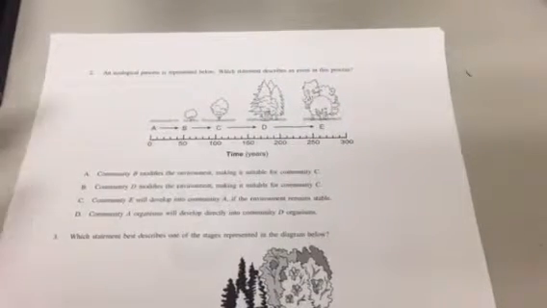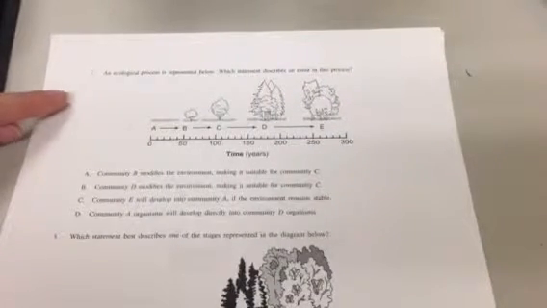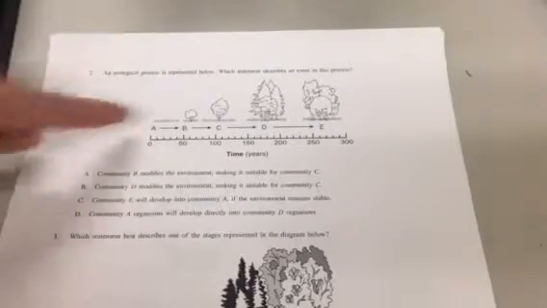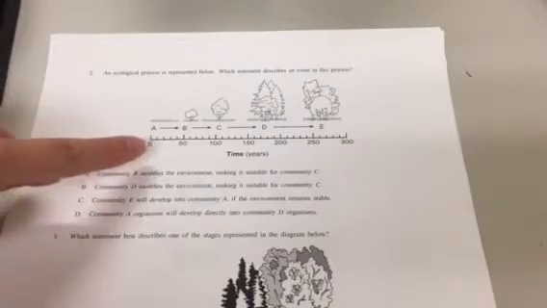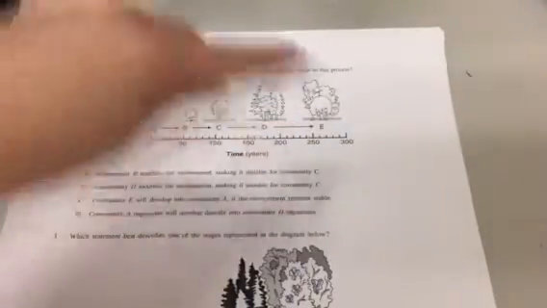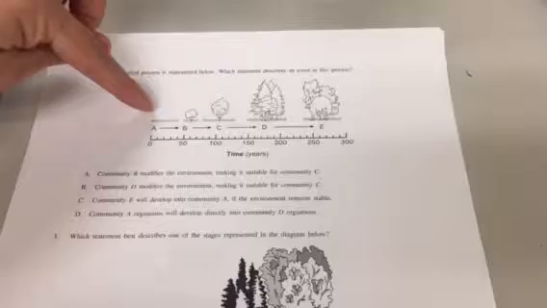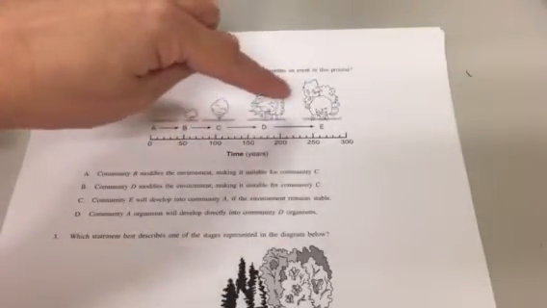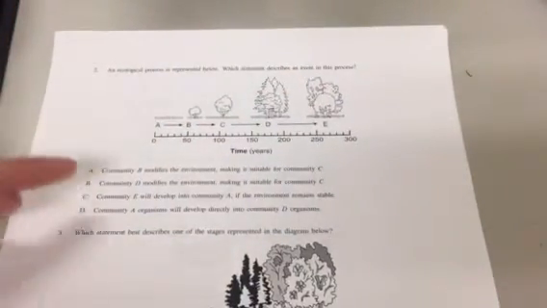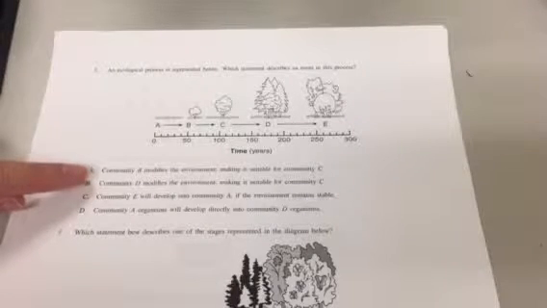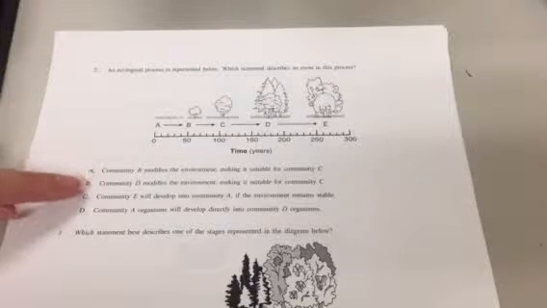Okay, number 2. Number 2 says, an ecological process is represented below. Which statement describes an event in this process? So it talks about time, as time is progressing over 300 years. You can see it starts as grass and it ends up as large trees. So A says, community B modifies the environment, making it suitable for community C. B says community D modifies the environment, making it suitable for community C.